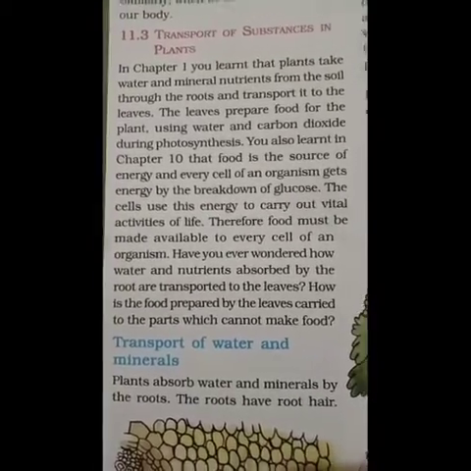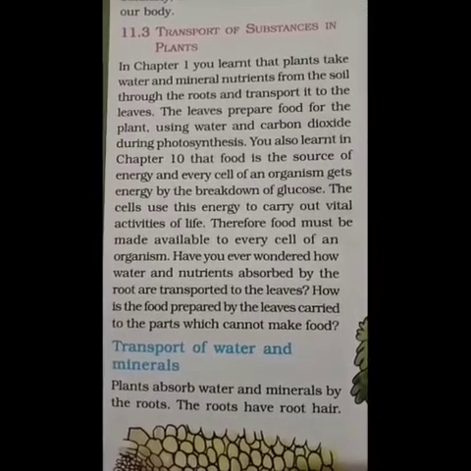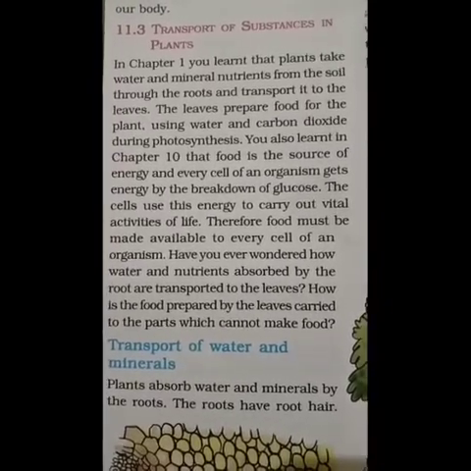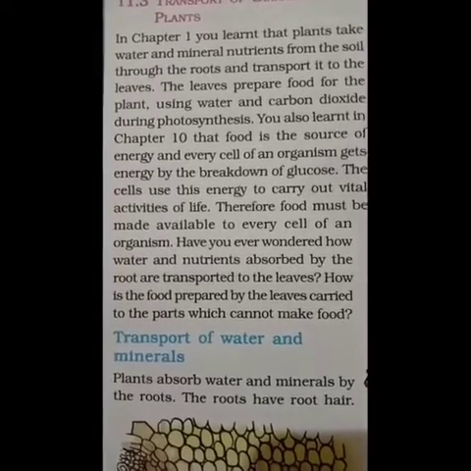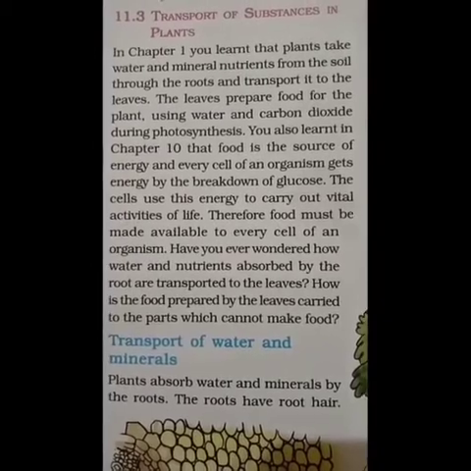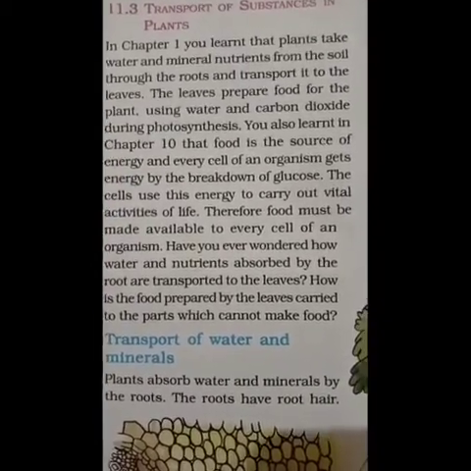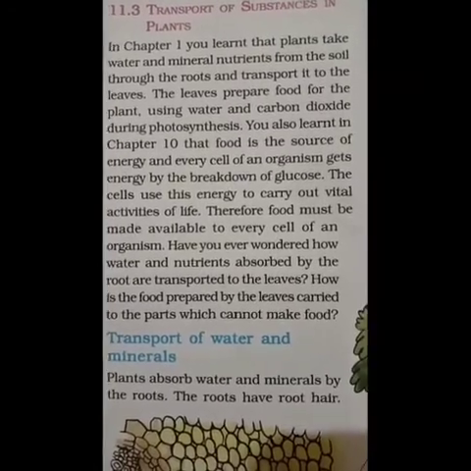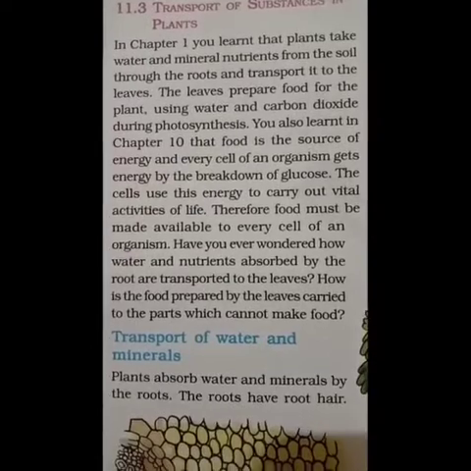Okay, so in chapter 10 also we studied that food is the source of energy, right? So where does energy come from? The food that we eat, right? And every cell of an organism gets energy just by the breakdown of glucose, isn't it? So the food that we take will be digested and converted to glucose.